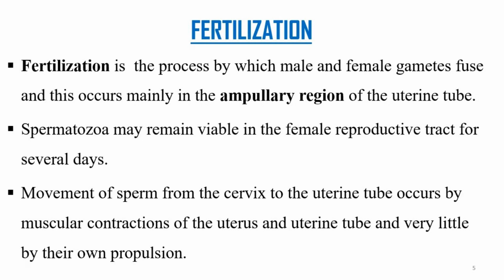Now, the spermatozoa may remain viable in the female reproductive tract for several days after copulation. So when sperm is released in the female reproductive organ, it remains there for several days before it dies off. Now, the movement of this spermatozoa from the cervix where it is deposited to the uterine tube occurs by muscular contractions of the uterus and the uterine tube, and very little by their own propulsion.